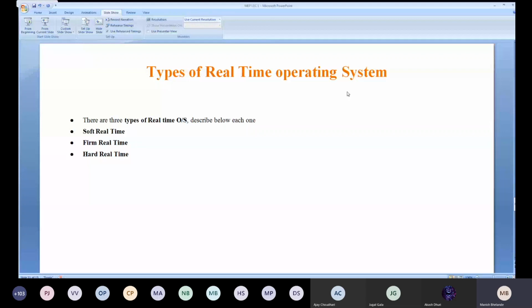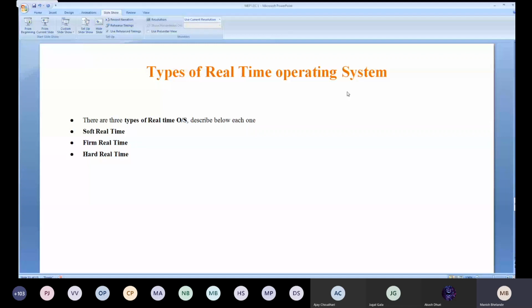Just now I explained this with the example of home appliances. Suppose the user expects the output for the given input in 10 seconds. If a particular operation should be performed exactly on the 10th second, then the system should process that input data and give the output exactly on the 10th second. So the deadline should be stuck to that particular time instant. That will be your hard real-time system. On the 10th second is the deadline to complete the process, otherwise the system will fail.